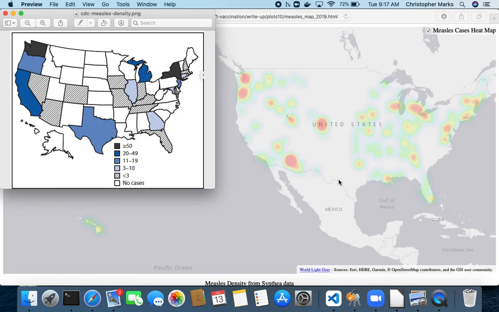Finally, we just take a look at the spatial distribution of measles cases through the United States and compare them with the synthetic distribution of measles cases. Here we compare the 2019 outbreaks on the left with the 2019 synthetic case distribution on the right. We notice that in general, the density of cases occurs around population centers with high NME rates.